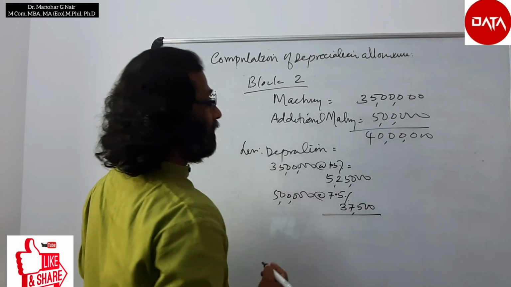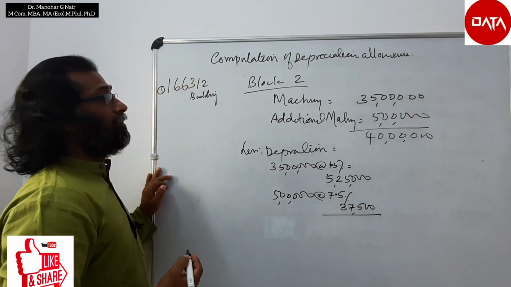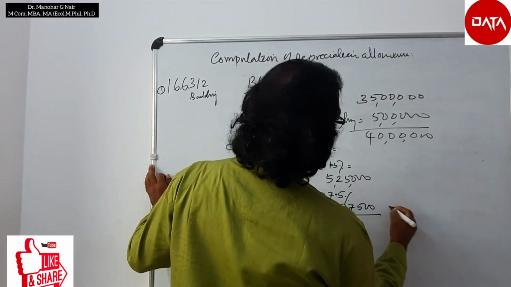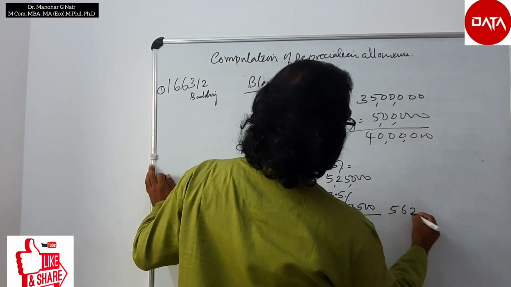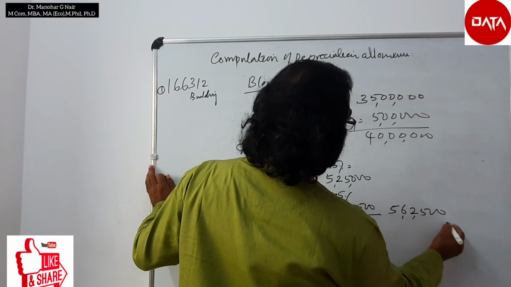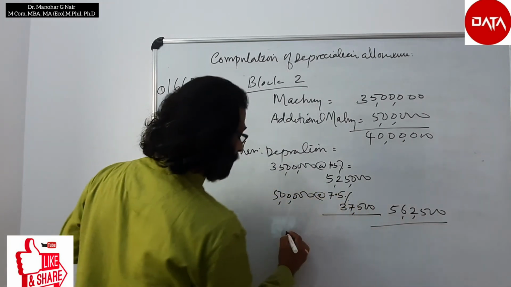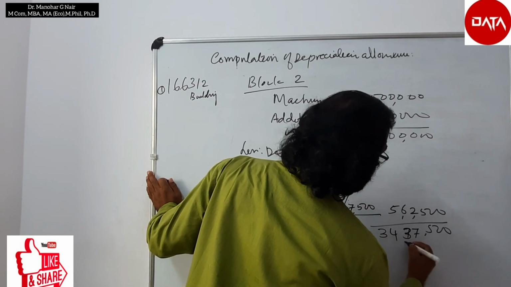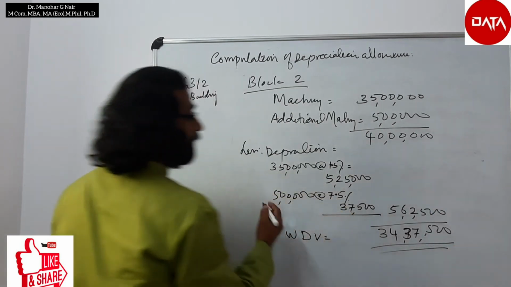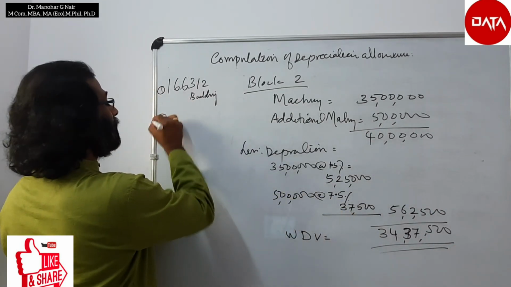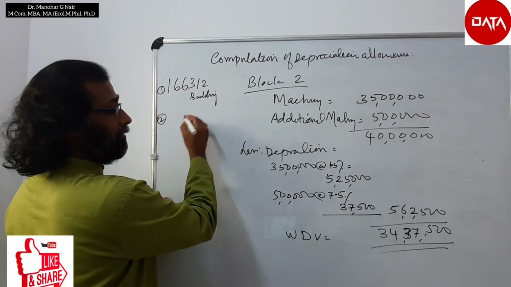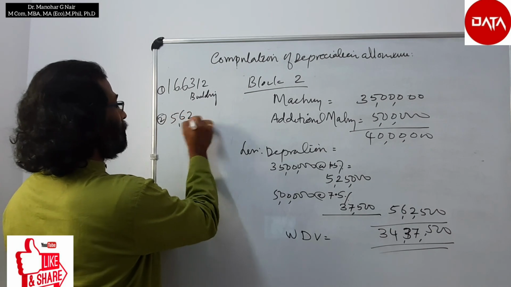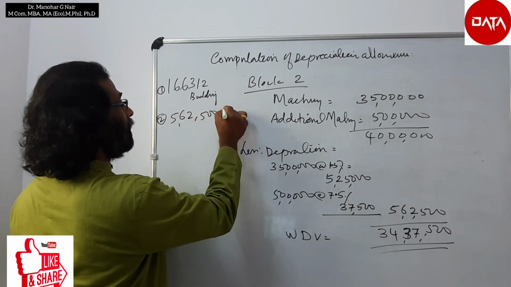So the total depreciation in this case for machinery, that is the block 2 item, is 5,62,500. Therefore the written down value is equal to 34,37,500. And here the second one, depreciation allowances, is equal to 5,62,500 for machinery.